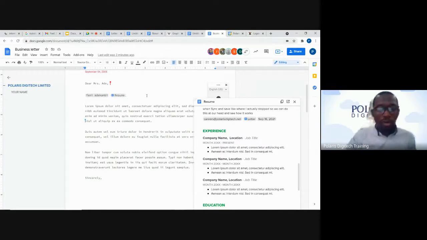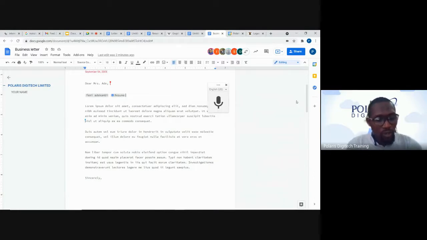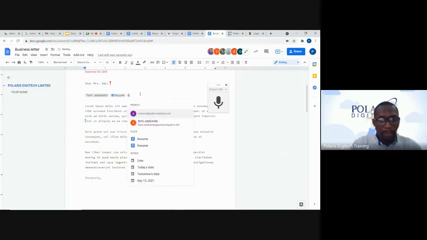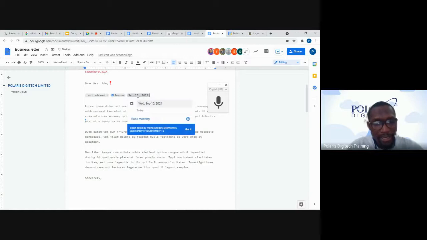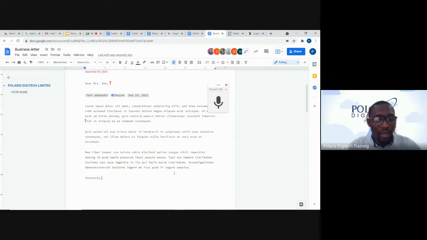So I'm going to move on. One more thing I want to show us on this smart chip is when you press your @ again, going on that smart chip, I can add today's date or any date I want to add. By adding this date also, I can do several things. I can book a meeting, I can schedule anything, I can change the date, I can also change the date format, many things which you can't find in a conventional word processor application. So we can do this.